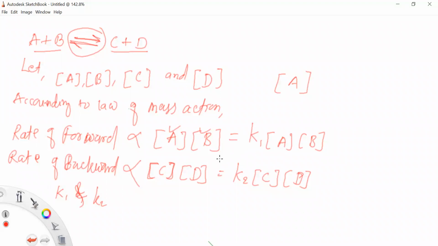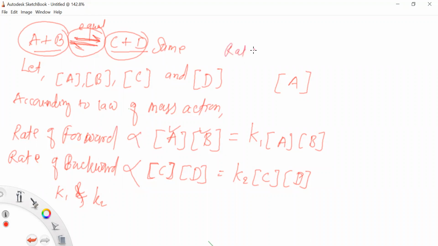At equilibrium, the rate of forward reaction is equal to the rate of backward reaction. It means that the concentrations of the reactants and the products at the equilibrium stage are constant. Therefore, the rate of forward reaction is equal to the rate of backward reaction.